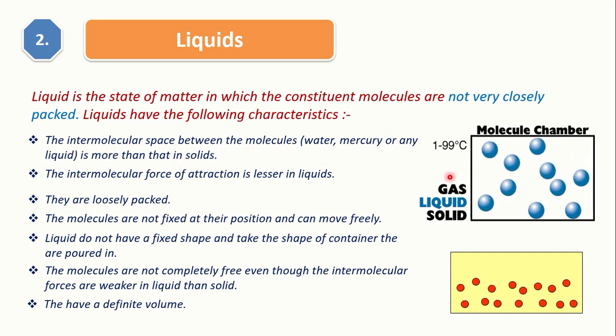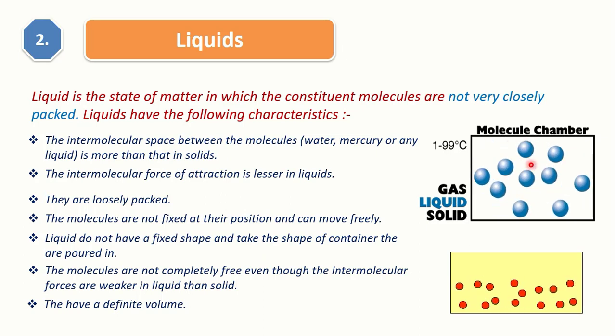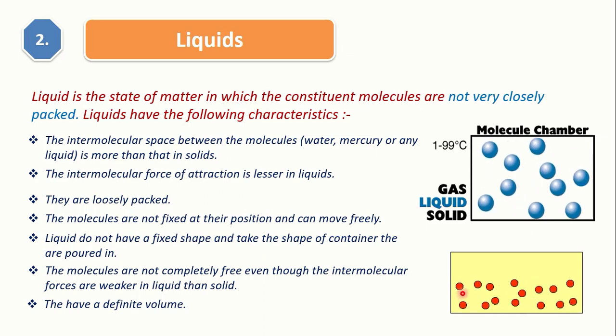So first, they have less intermolecular force between them and more intermolecular space between them. You can see here the more space between two molecules of liquid, they have less intermolecular force of attraction between them. So they are loosely packed. They can move freely in the container.